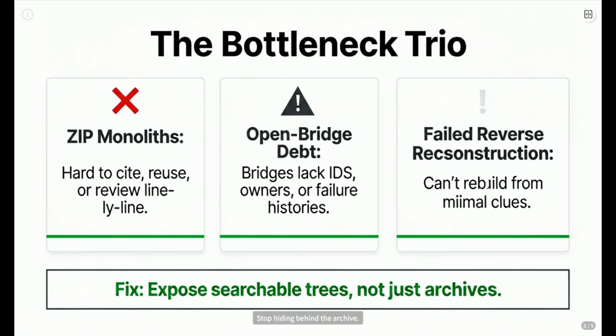The fix? Stop hiding behind the archive. Expose a clear searchable tree structure alongside the zip. Make it citable, diffable, teachable. That's how we unlock the potential.